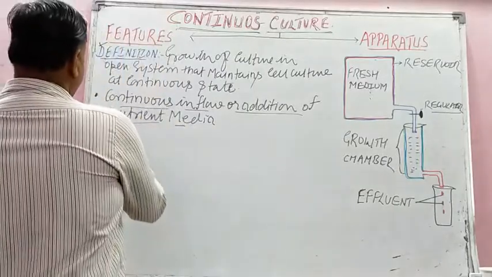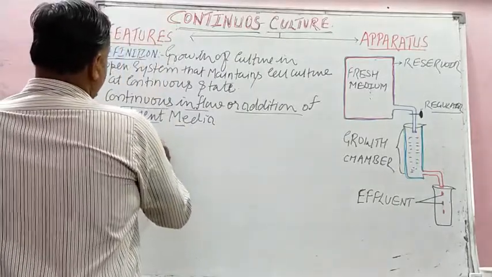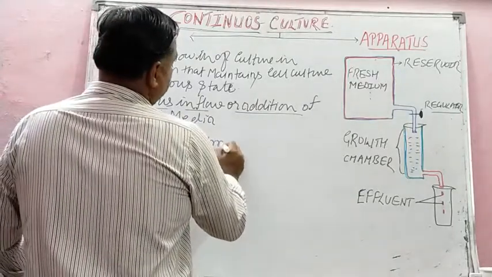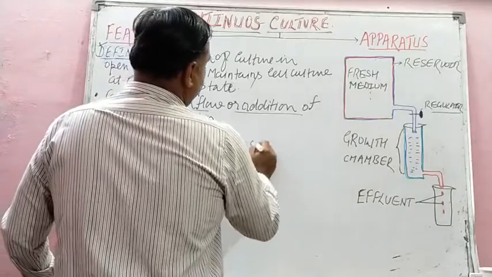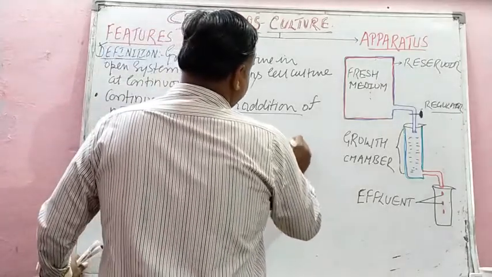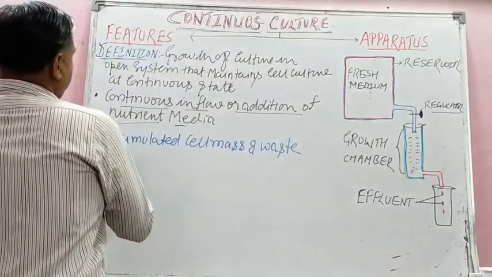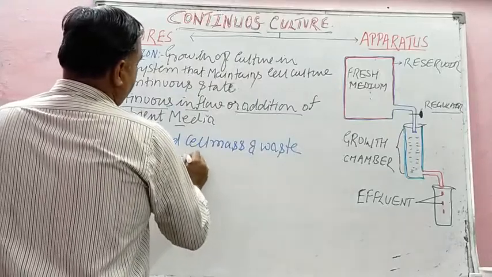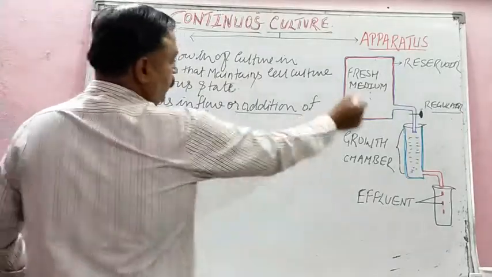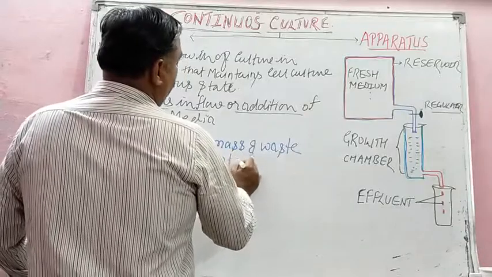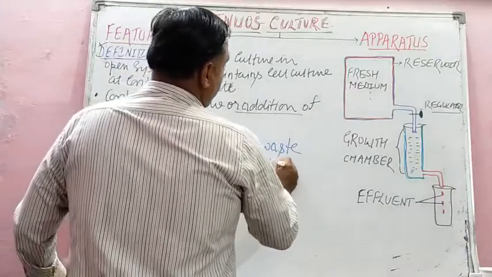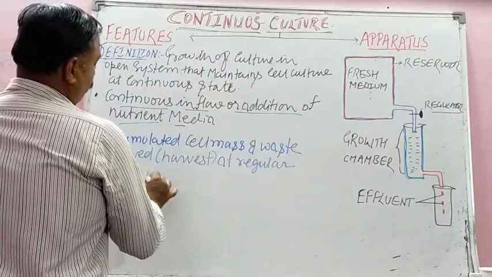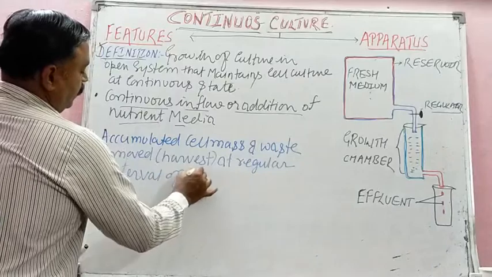So here the third point will be: accumulated cell mass and waste removed or harvested in between, at regular interval of time, isn't it?